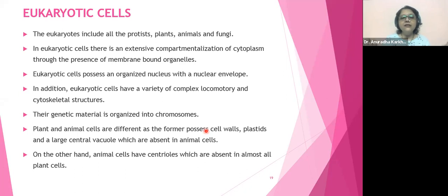Unicellulars and multicellulars together. So what he did, he took out all the unicellular eukaryotic organisms from plants and all the unicellular eukaryotic organisms from the animals. Okay, and he made a new group. So this group, which contained all eukaryotic unicellular organisms, was called Protista.